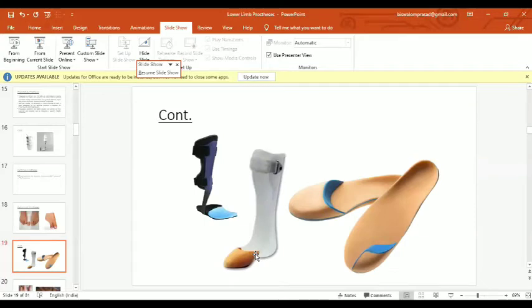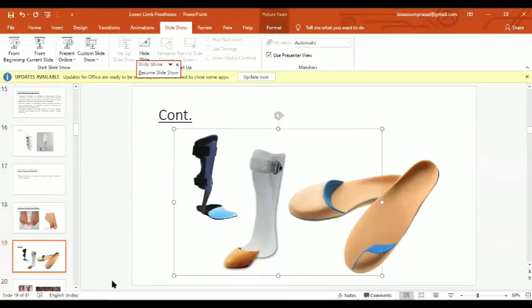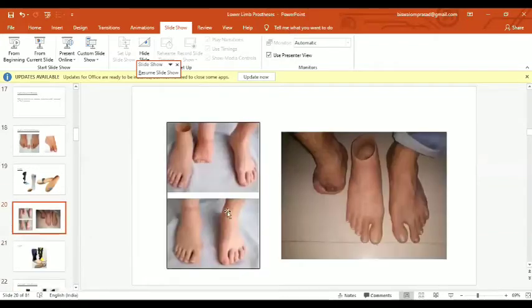We can also prescribe toe filler incorporated within an AFO kind of design, like I have shown here. Then these are the Chopart and Lisfranc amputations, where we can prescribe the patient a cosmetic foot made up of silicone gel liners.